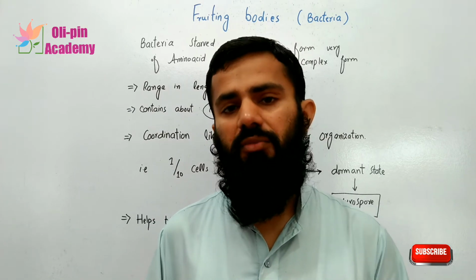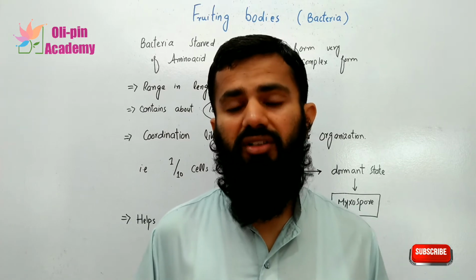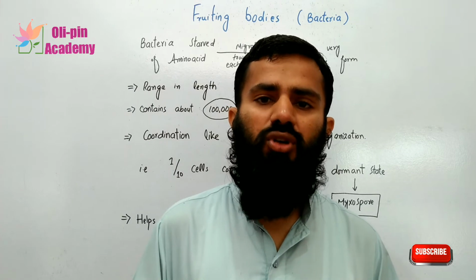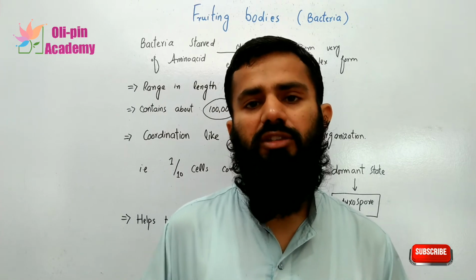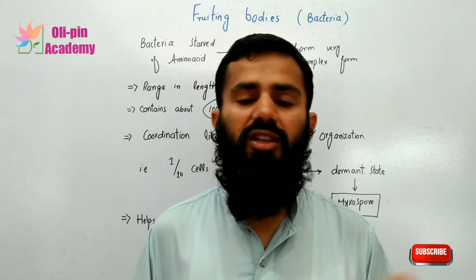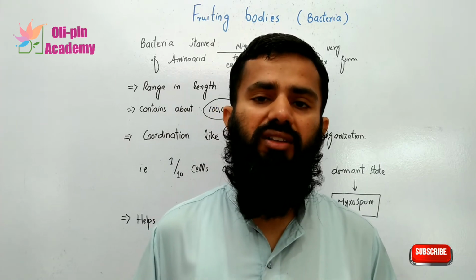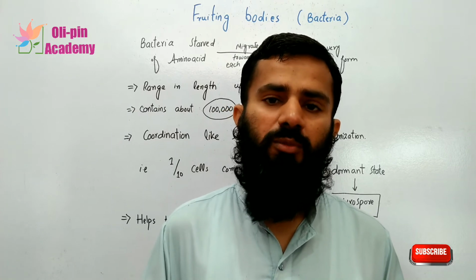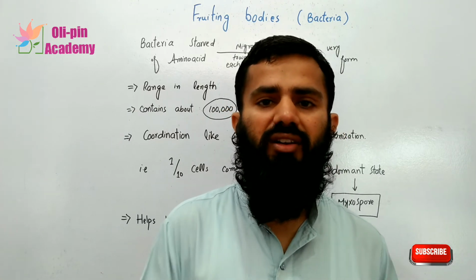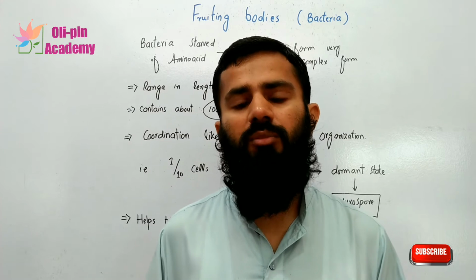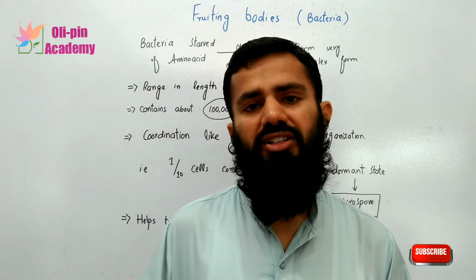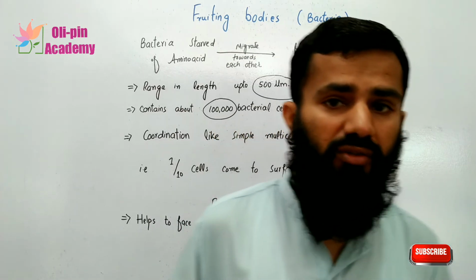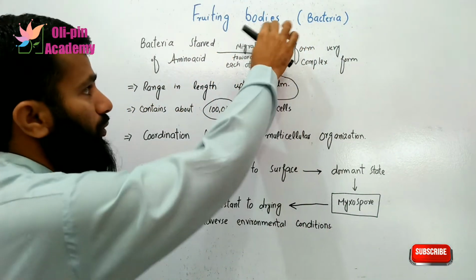What is the difference between this colonial form and this multicellular form? In the colonial form, a large number of cells are joined together, but each cell performs its own function, while in the multicellular organization, there is a division of labor. Each cell performs a coordinated function and they coordinate with each other, while in the colonial form they do not coordinate, and each cell performs its own function for its own needs. Today we will look at the topic fruiting bodies.